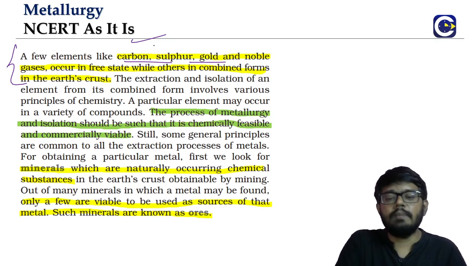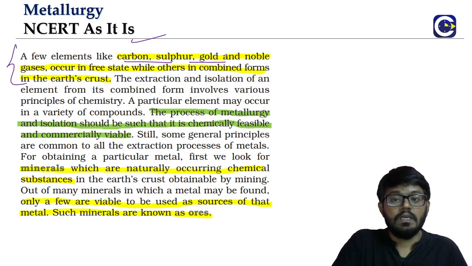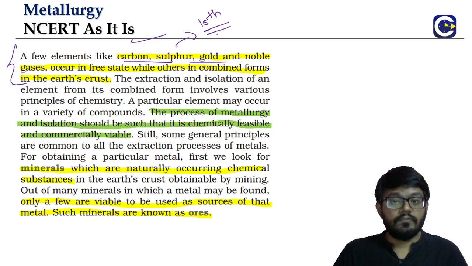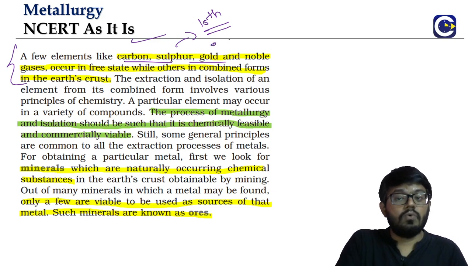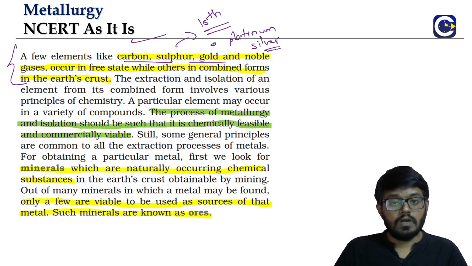Other than a few elements like carbon, which will be in the elemental form, the allotropic forms of carbon, remember, graphite and diamond. Even sulfur also. In the 16th group we will see what the allotropic forms of sulfur are. So they will be present in the free form, or basically they will not be combined with any other element. When it comes to metals, we have gold, platinum, and to some extent silver also. But silver will also be present as a compound.